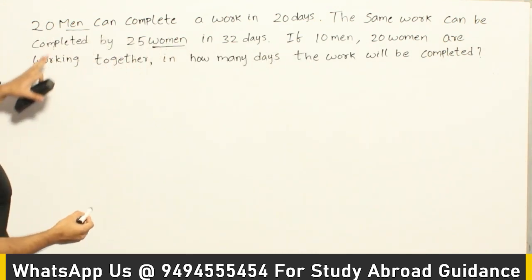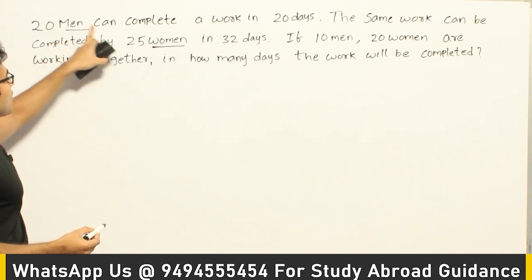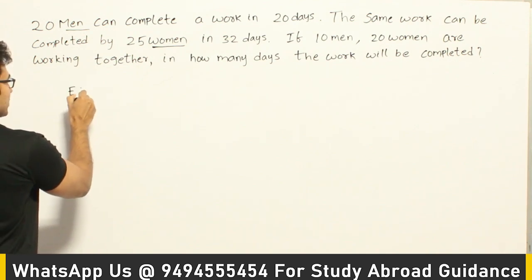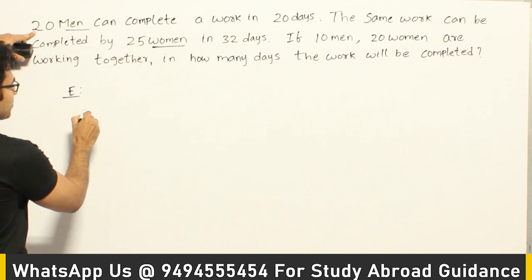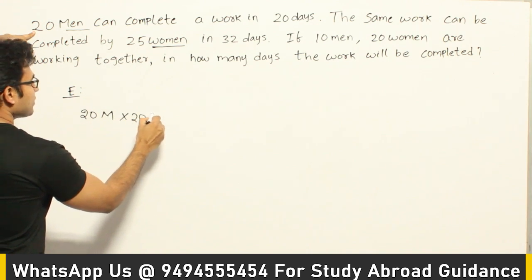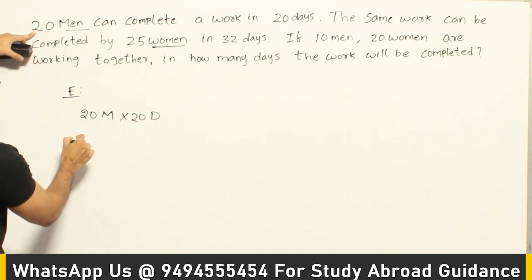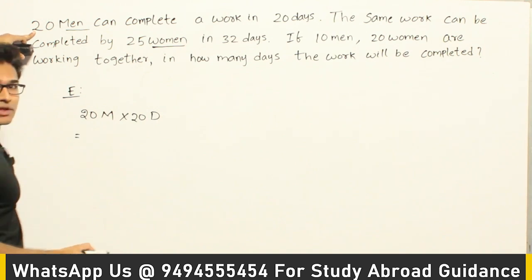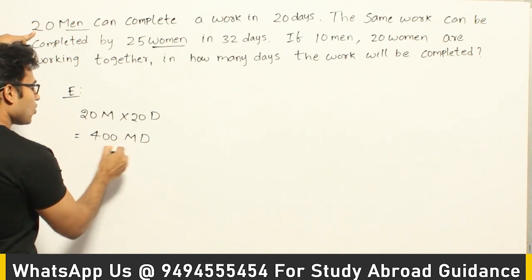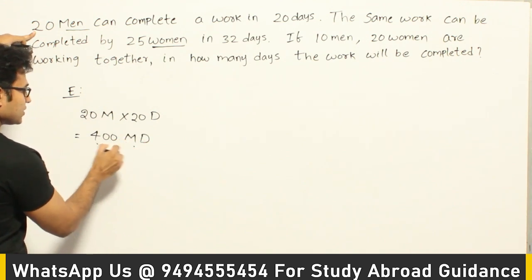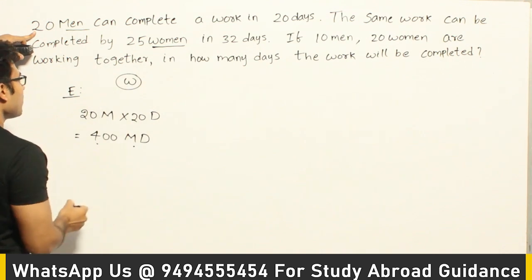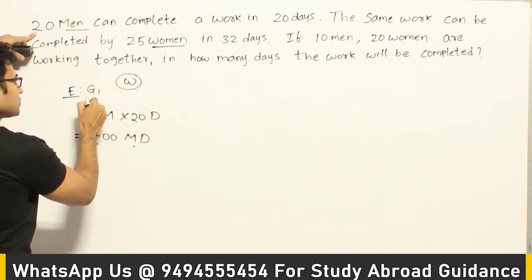First, they gave that 20 men can complete a work in 20 days. Which means the effort by the first group, 20 men working for 20 days, to finish the work is going to be 400 men days. So 400 men days of effort is enough to finish the project, let's say this work, some complete work W. This is the effort given by the first group.